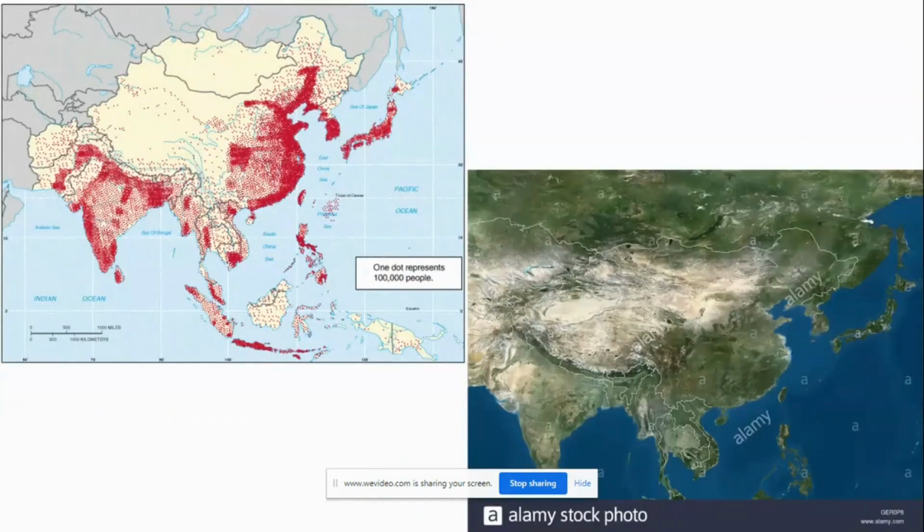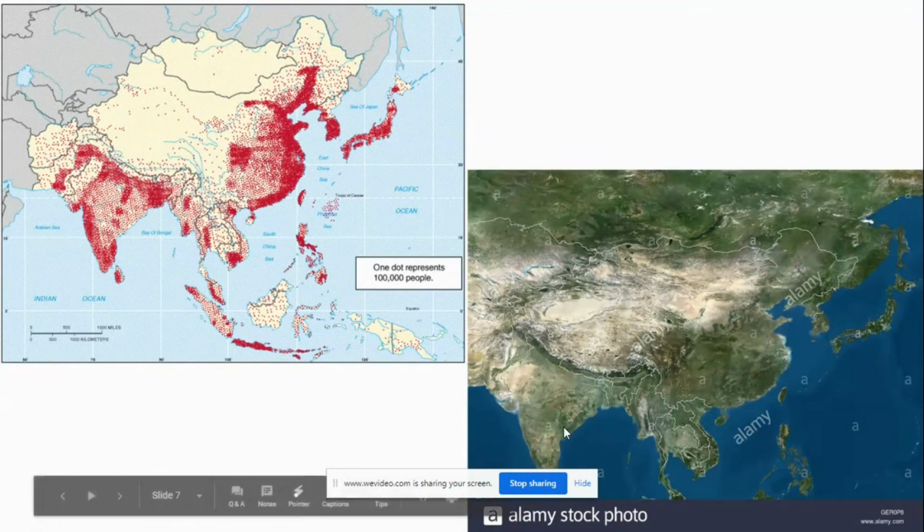Now if we advance this, here's the map of Asia physically overall. Usually when we look at these in class, we look at green space versus the tan or the brown space. If you look at China, for instance, green space, and this is where the tan space is. India. Look at this area where hardly anyone lives. Corresponds with this right here. Meanwhile, you get the green areas, much more densely populated.